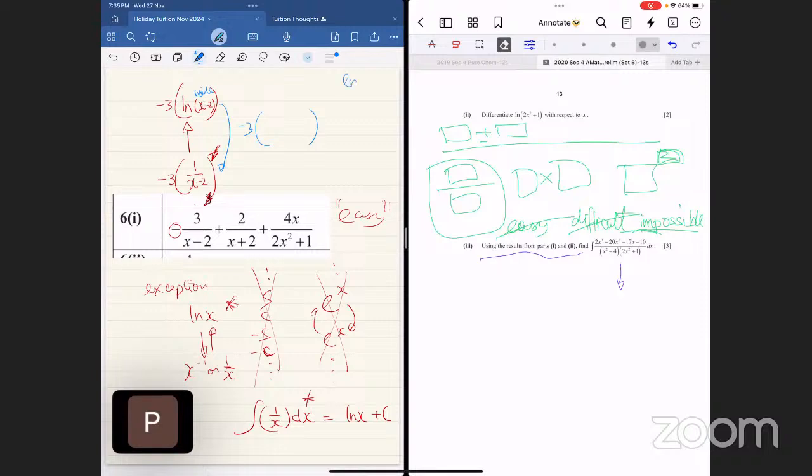Remember, my guideline is logarithm natural x, 1 over x, integrate. Now, to differentiate, my guideline is I look at this, I look at that. Oh, okay. I'm going to do this one first, minus 2. And then I'm going to differentiate the inside. I'm just going to put number 1. As a result, I do get my minus 3 over x minus 2. And I am back to the original.